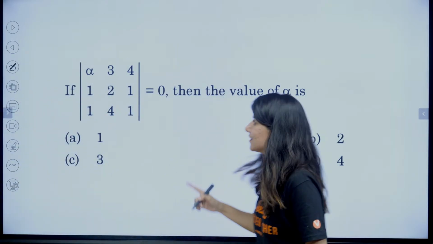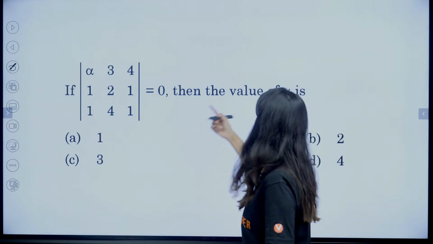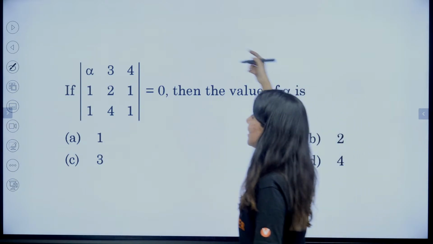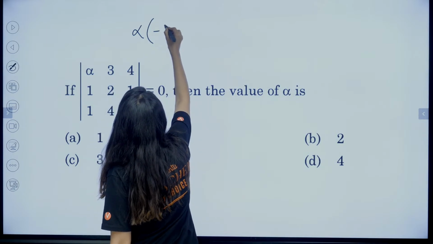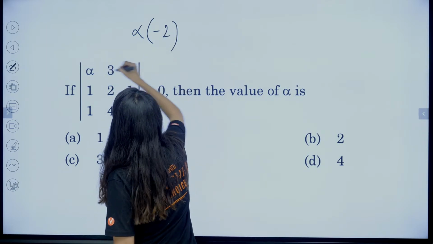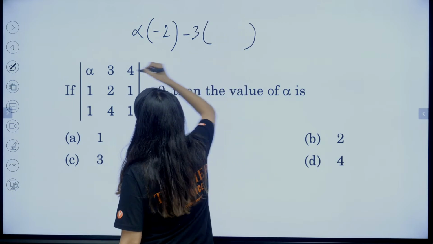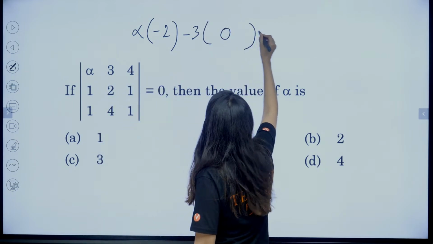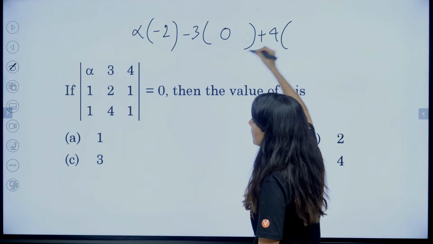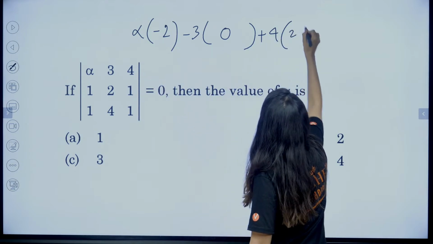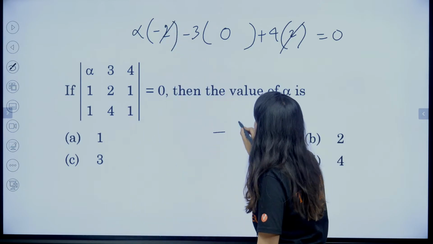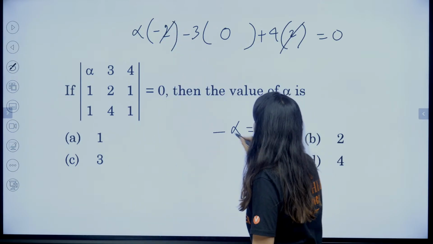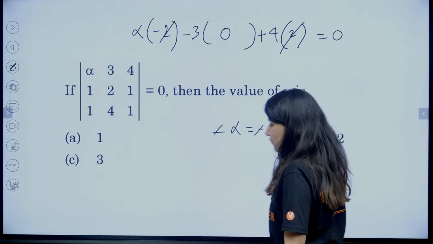All right, so we have a question from determinants. What does it say? We need to just figure out the value of alpha. Expand it right away. Alpha into 2 minus 4, so minus 2. 3 times we are having 1 minus 1, that is 0, plus 4 times we are going to have 4 minus 2, that is 2, is equal to 0. Clearly 2 can be cancelled out. So minus alpha is equal to minus 4. Alpha is equal to 4, option D.